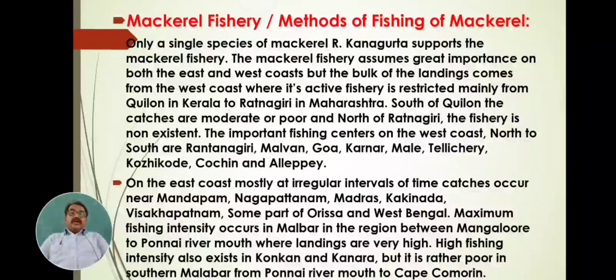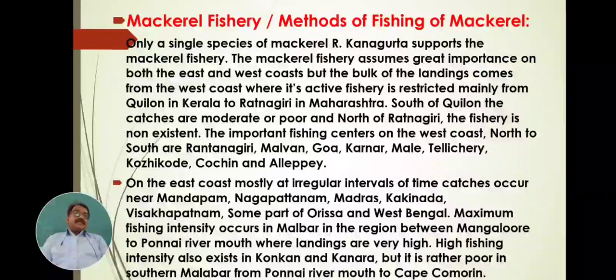In small, poor quantities, fish are also captured elsewhere. In southern Malabar, from the Punnai river mouth to Cape Comorin, the south coastal area of the Punnai river mouth, the fish are caught, but the quantity is poor and less.